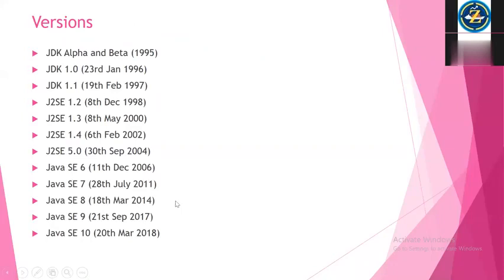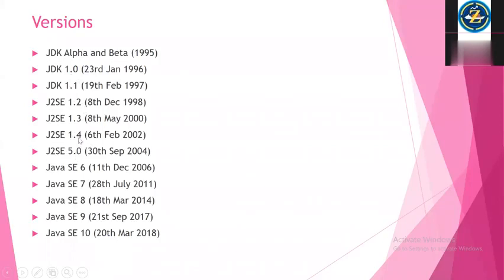Till now, Java 11 also came. It is up to 10 here, but 11 is also there now. It started with the alpha and beta editions, then 1.0, 1.1, 1.2, 1.3, 1.4, and 5.0.